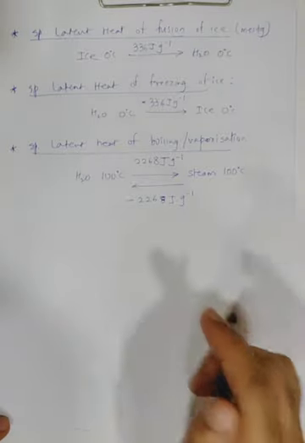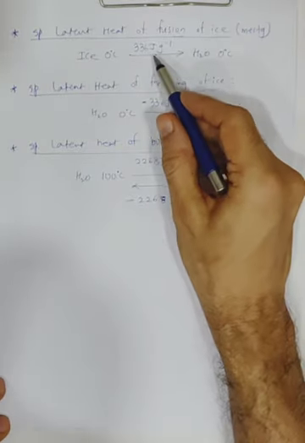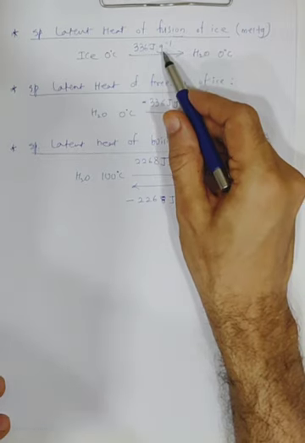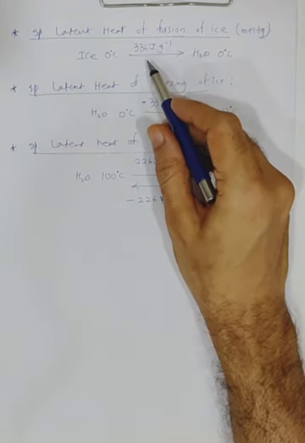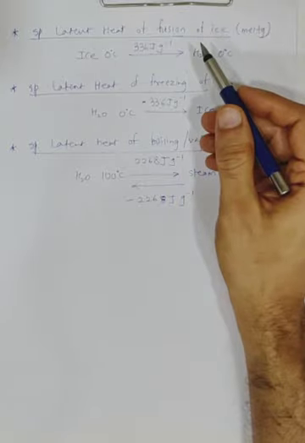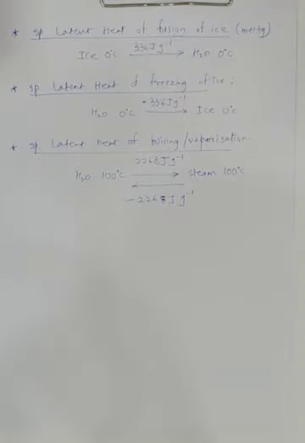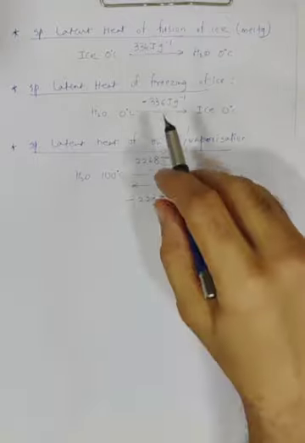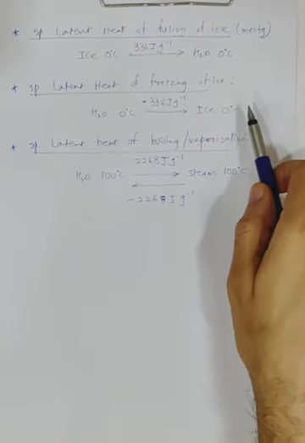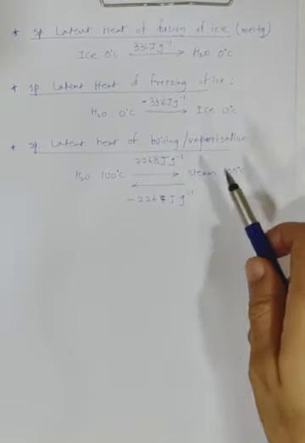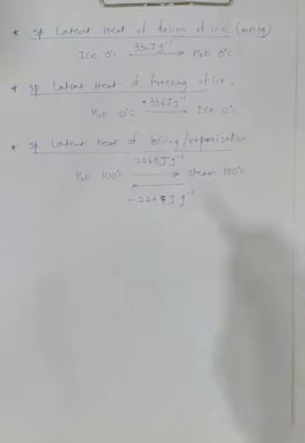Okay, let's see now. What do you mean by specific latent heat of fusion of ice being 336 joules per gram? It means for every 1 gram of ice to melt, it will need 336 joules. Now if you remember, the heat needed to raise the temperature of 1 gram of water by 1 degree was 4.2 joules. But to melt 1 gram of ice to water, or to convert 1 gram of water to ice, you need to add or remove 336 joules. It is 80 times more.